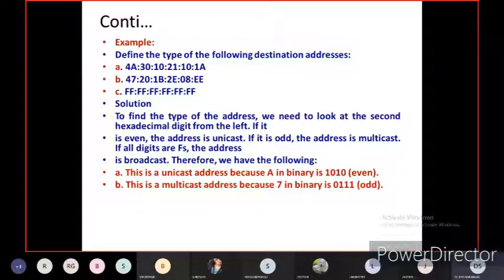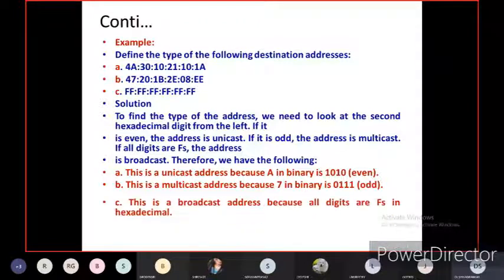See in the first, 1 0 1 0 is 8, 4, 2, 1, that is 12, an even number. In the second example it is odd because 1 1 1 is 4, 2, 1, so 7 will come, that is multicast.